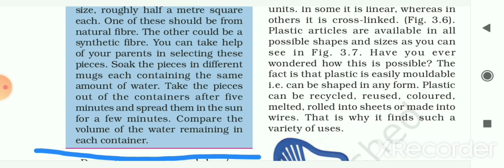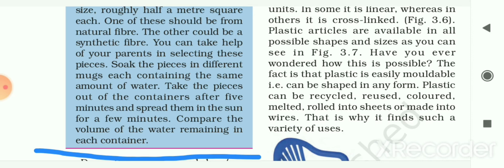Then take the pieces out of the container after 5 minutes and spread them in the sun for a few minutes, and compare the volume of water remaining in each container. After taking out the cloth pieces, first let them dry in the sun and then check the water remaining in each container.